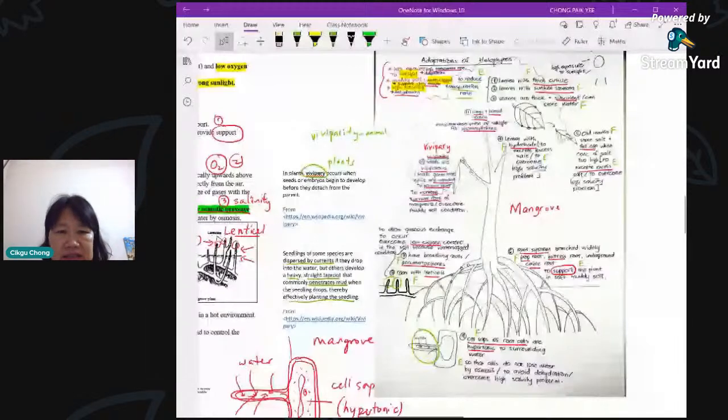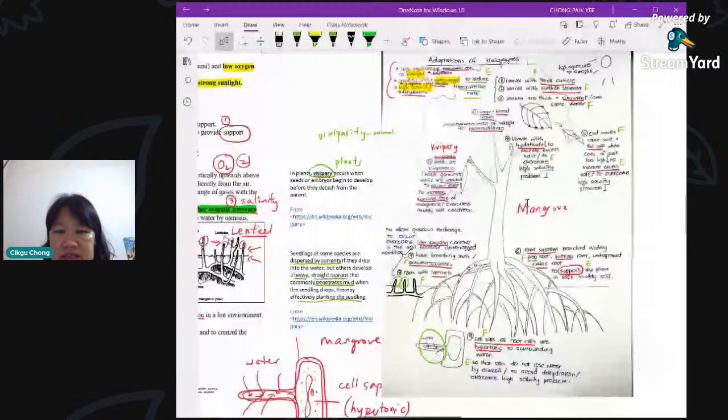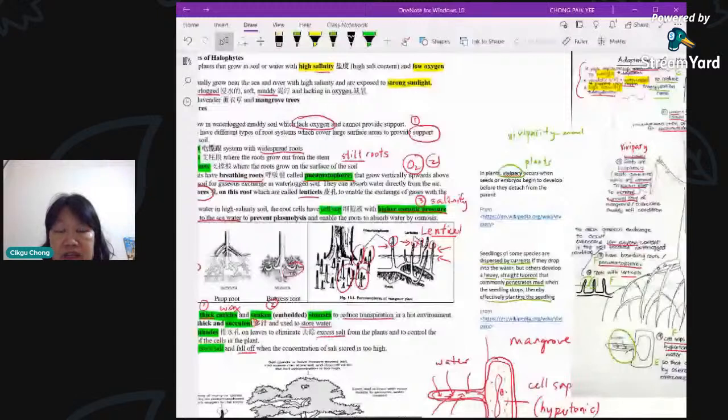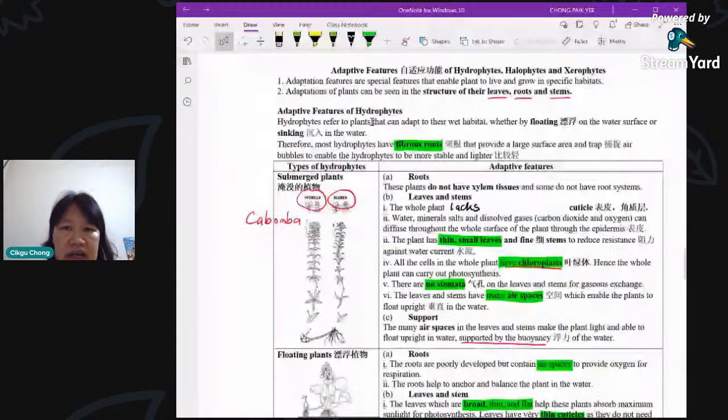Okay, then next, let's go on to the next type of plant. This is for hydrophytes. Hydrophytes, as usual, have adaptations to the leaves, roots, and stem. Most of these hydrophytes have fibrous roots. Now, what are fibrous roots? If you remember, the monocots have fibrous roots, right?